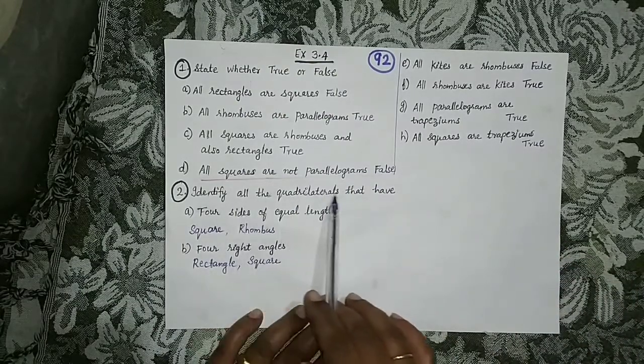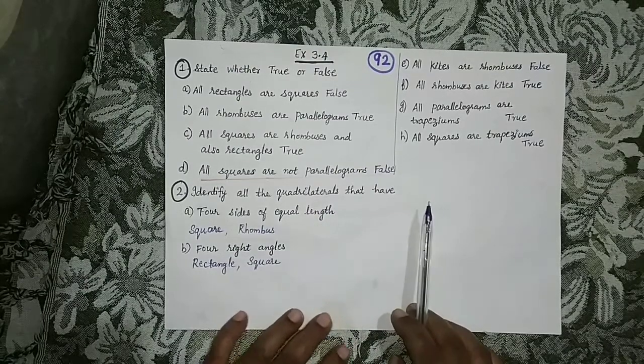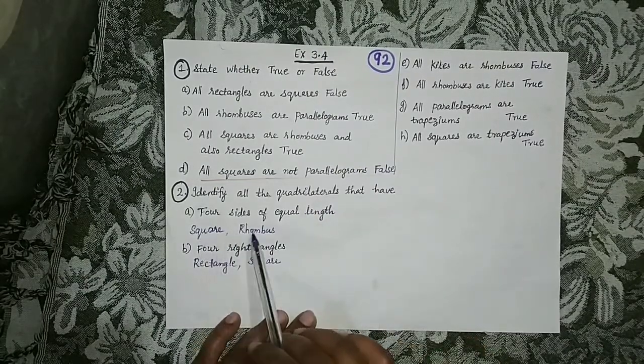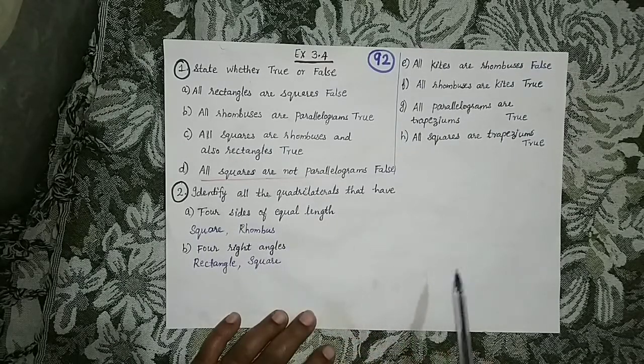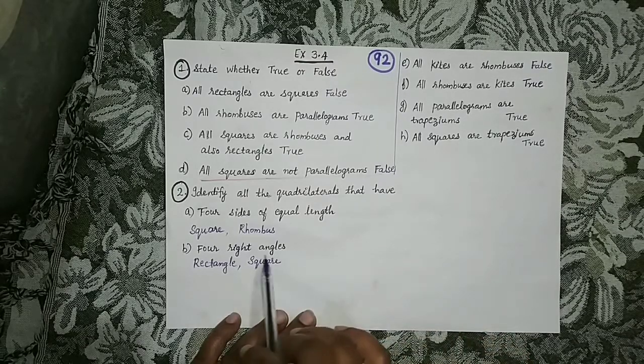Now second question. Identify all the quadrilaterals that have four sides of equal length. In a square and a rhombus, all four sides are equal. So the answer is square and rhombus. Now four right angles. In a rectangle and a square, you can see four right angles are there. So the answer is rectangle and square.